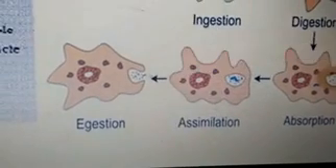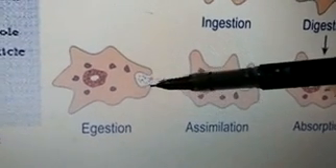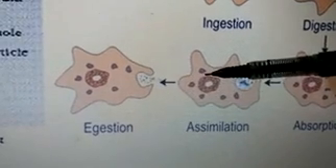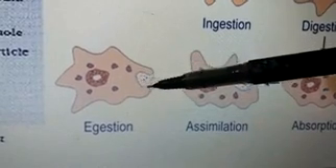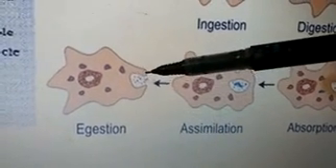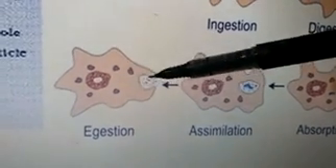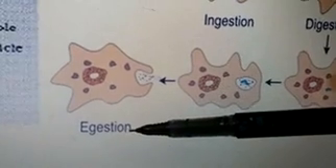Undigested food: because amoeba does not have any fixed organ to take undigested food out of the body, the cell membrane works to remove the undigested food. This undigested food comes out through the cell membrane, and this process is called egestion.